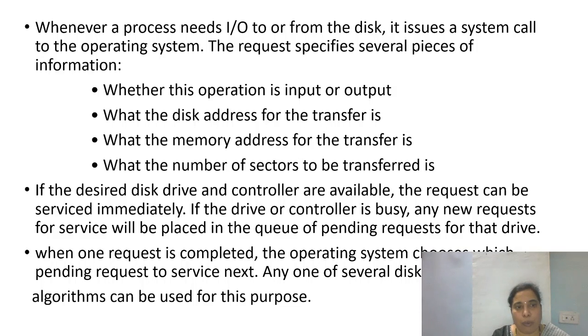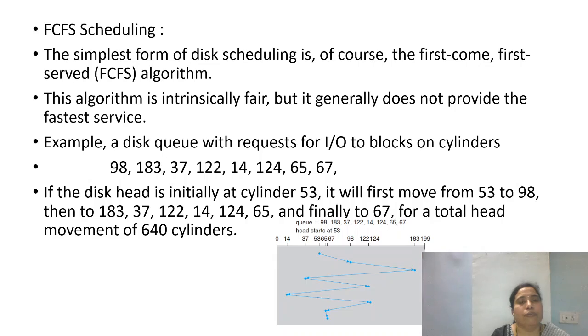And while performing this, when one request is completed, the operating system chooses which pending request to service next, and any one of several disk scheduling algorithms can be used for this purpose. The first algorithm is the simplest one, referred to as first come first served scheduling.